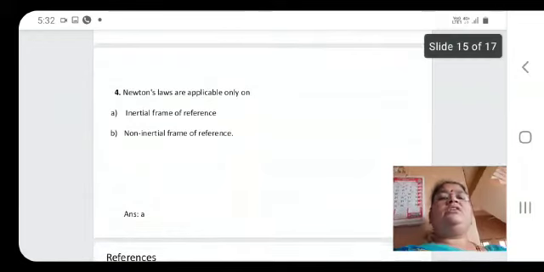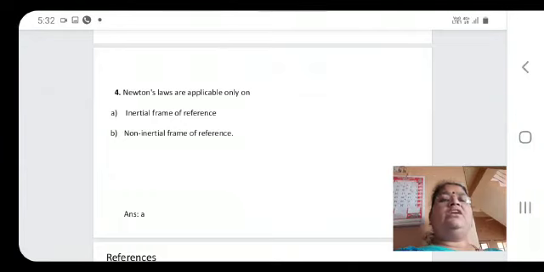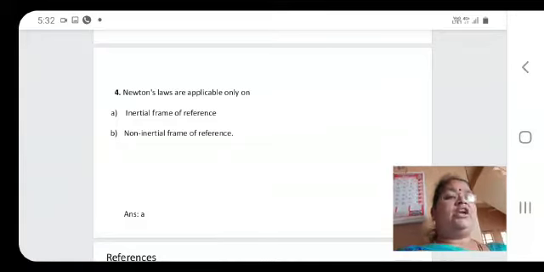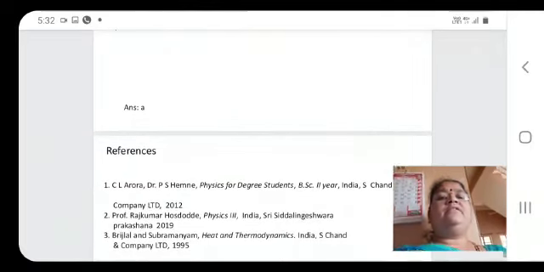Next, the fourth question. Newton's laws are applicable only on: A, inertial frame of reference; B, non-inertial frame of reference. As we have discussed, Newton's laws are applicable only on the inertial frame of reference. Hence the correct option is A.